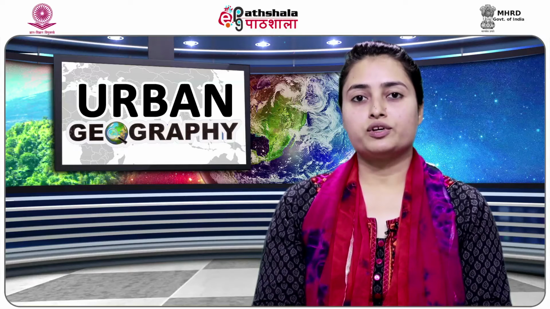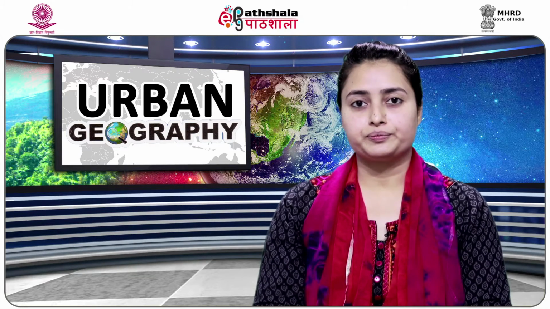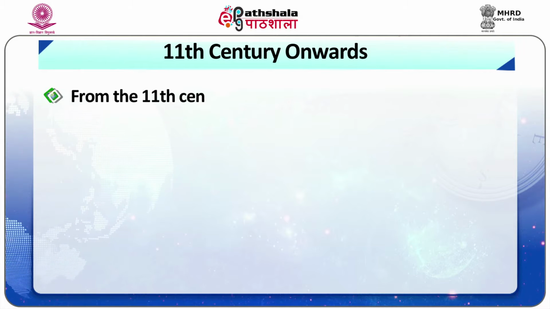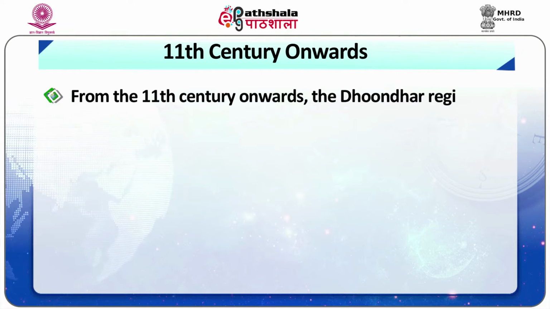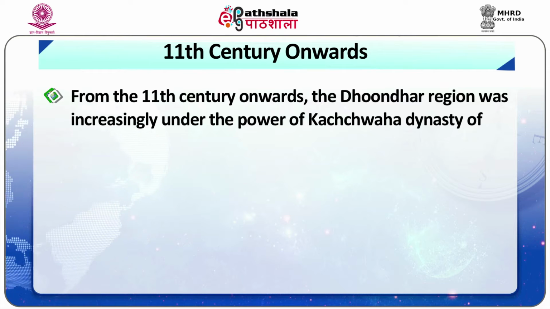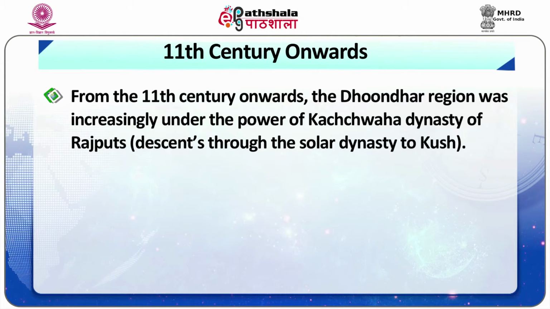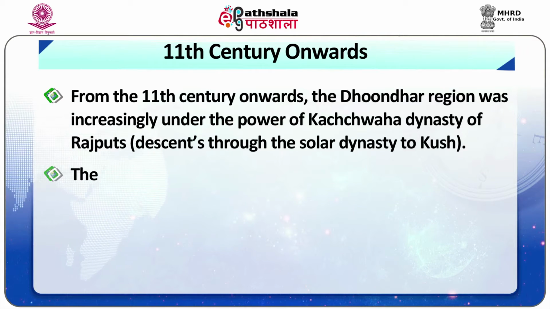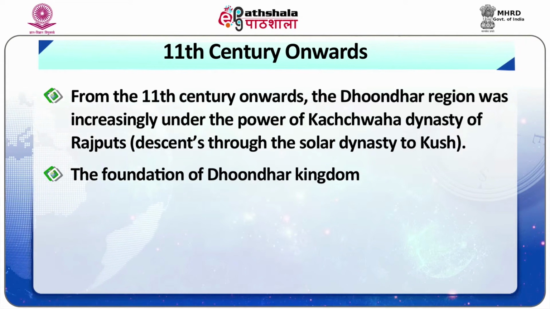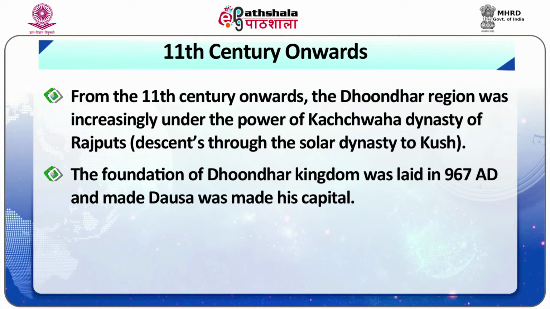Now here you will have figure 10, which will give you the details on Dhundar region of Rajasthan. Now coming to the 11th century and the period onwards, the Dhundar region was increasingly under the power of Kachwaha dynasty of Rajputs, who were supposedly the descendants through the Solar dynasty of Kush. The foundation of Dhundar kingdom was laid in the year 967 AD and made Dausa as his capital.